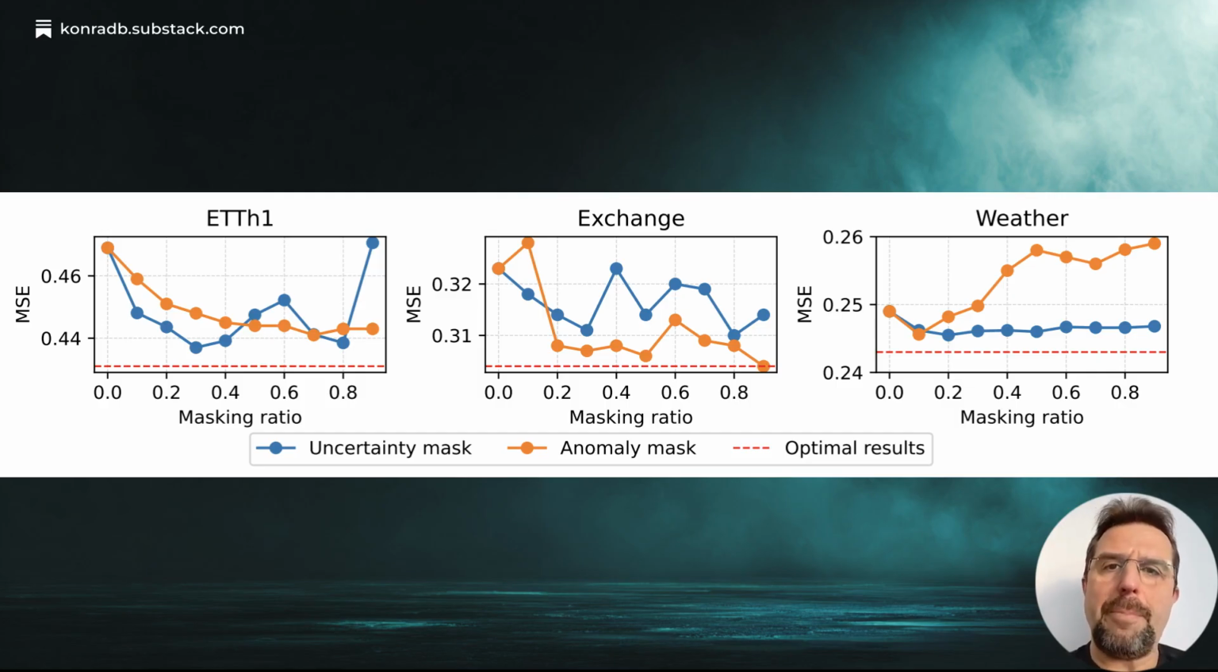Now, let's look at what happens when we change how much data we throw away. One might think masking 30 percent of your data, or even 90 in some cases, would be a disaster. But for jumpy data like exchange rates, the error actually drops as we mask more. It's like clearing static on a radio until only the clear voice remains. For steady data like the weather, you don't need to mask much. The secret is finding the balance where you ignore the junk but keep the signal. It's about being a picky student, not just a fast one.